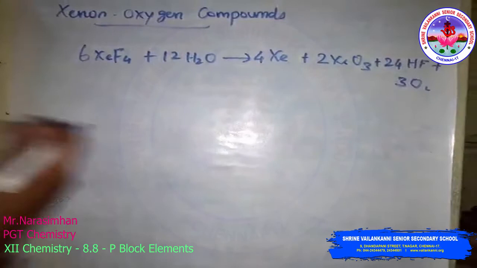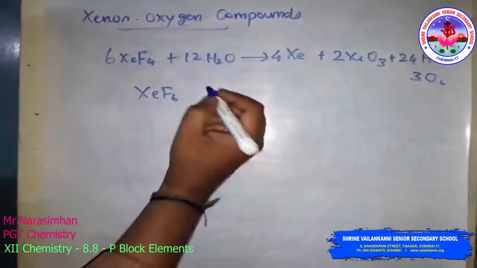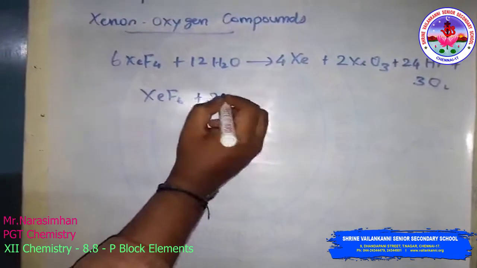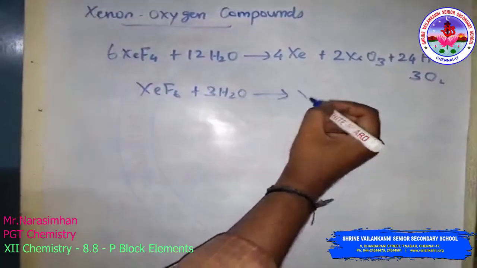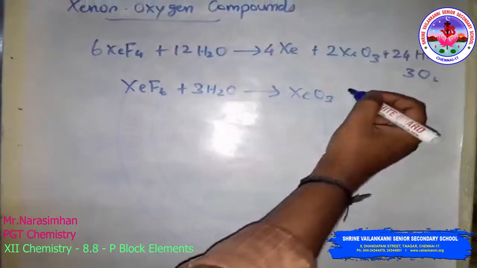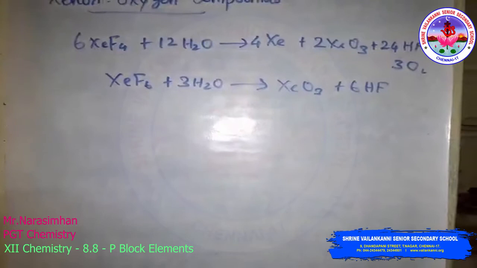Then XeF6 reacts with 3 moles of water to give xenon trioxide and 6 moles of hydrogen fluoride.